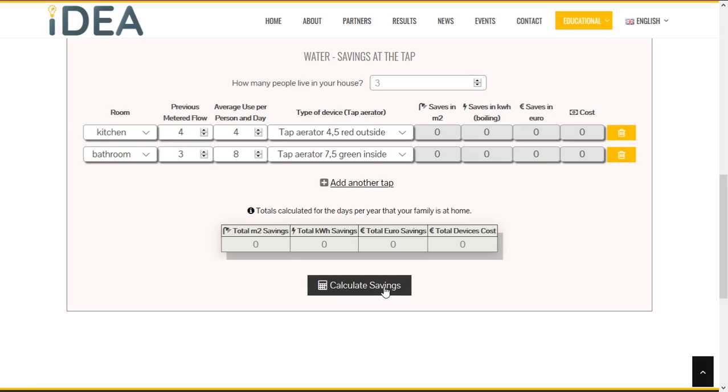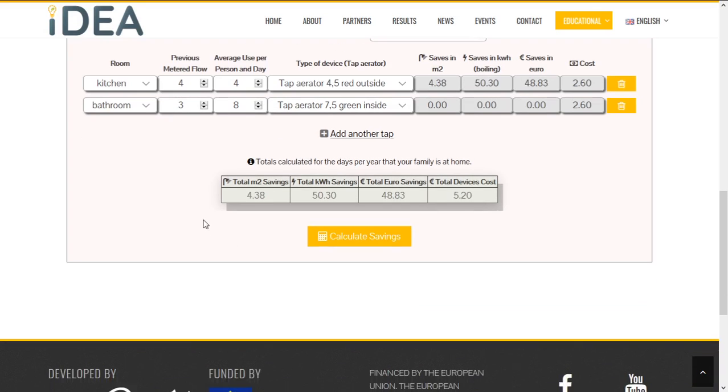Then click Calculate Savings. Here you have your savings of water, energy, savings in euros, and your total device cost.